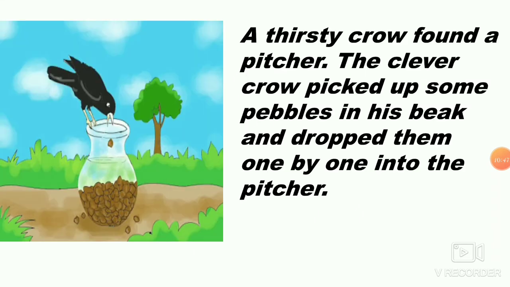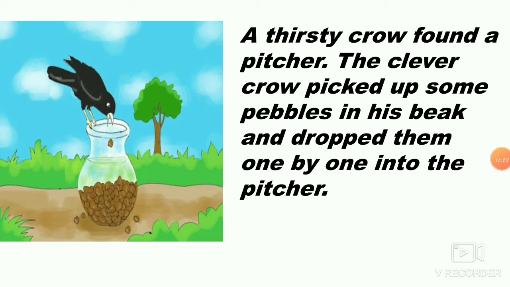Let us move forward. So I can explain the main usage of the using a small story. I hope, children, everyone knows this story, the thirsty crow. You might have come across it in your kindergarten, or your parents might have told you a bedtime story when you were a kid. So here let us read the thirsty crow. A thirsty crow found a pitcher. The clever crow picked up some pebbles in his beak and dropped them one by one into the pitcher.